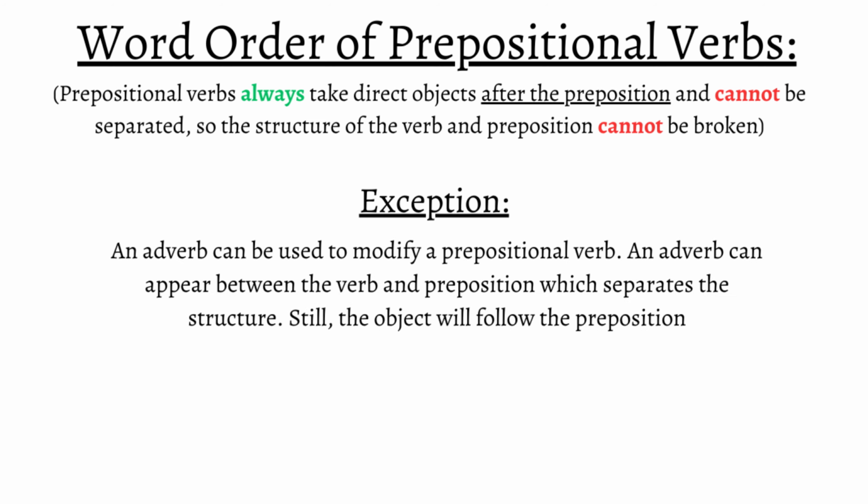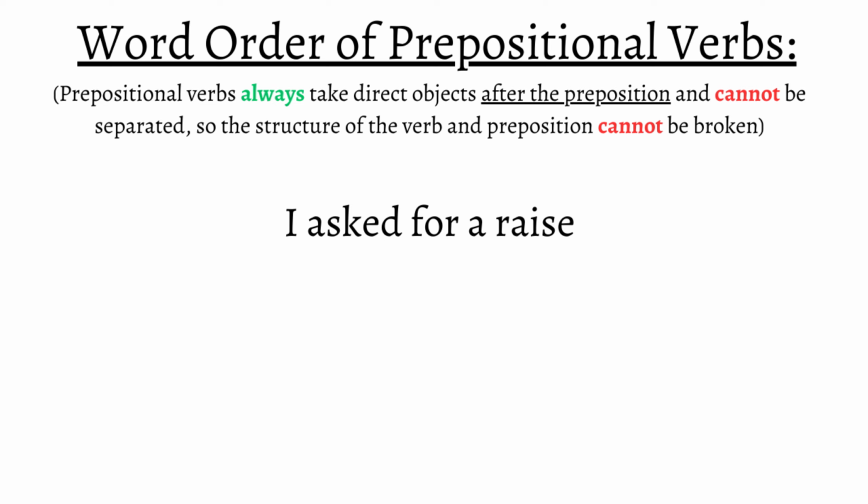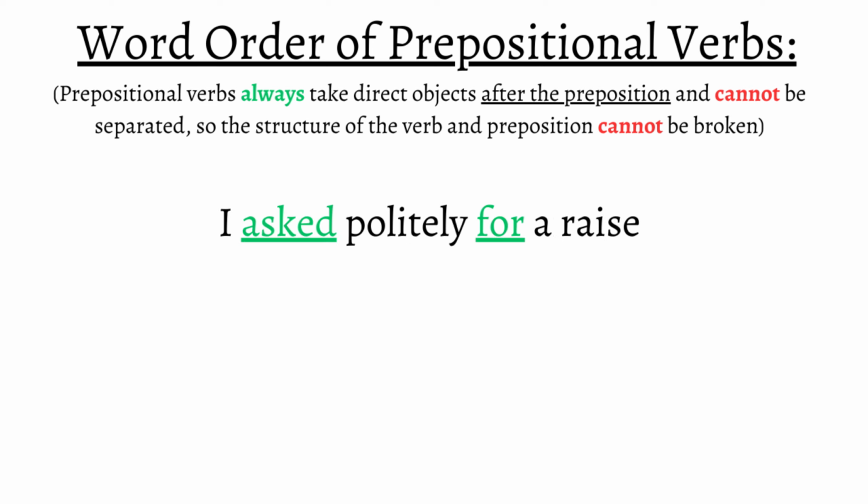But there is an exception to this rule, and that is when an adverb is used to modify the prepositional verb. An adverb can appear between the verb and preposition, which separates the structure, but still, the object will follow the preposition. For instance, "I asked for a raise" can have an adverb between "asked" and "for," like "I asked politely for a raise." It's perfectly fine to say that because the meaning remains.